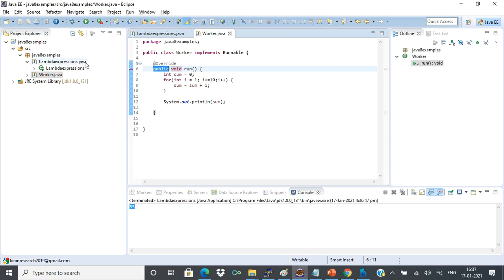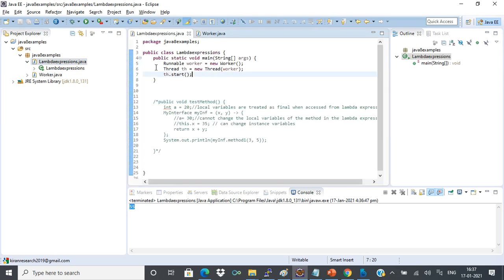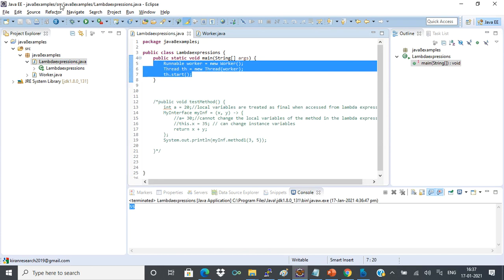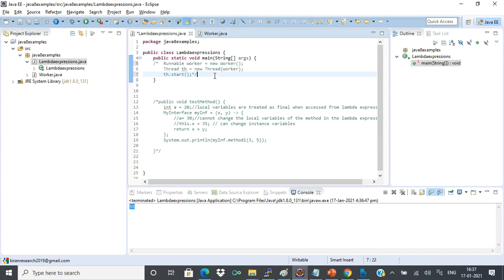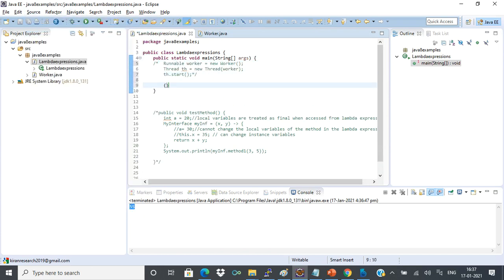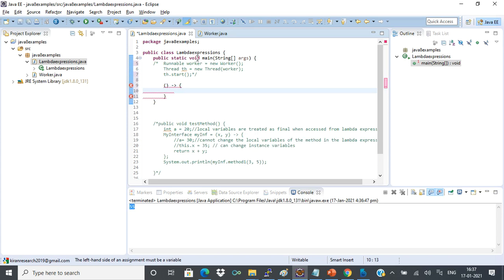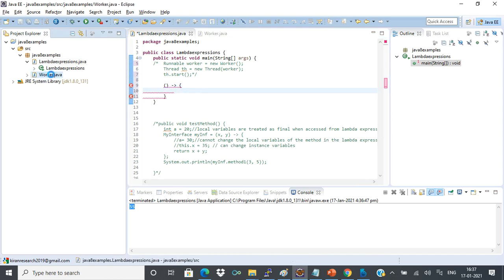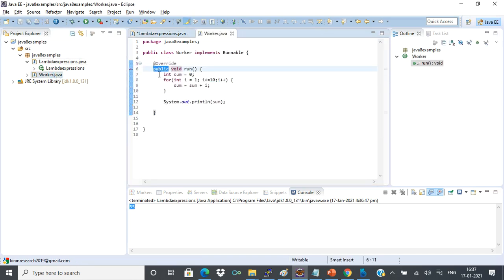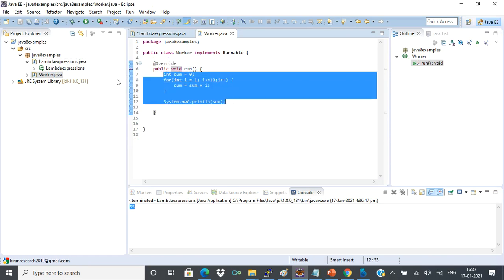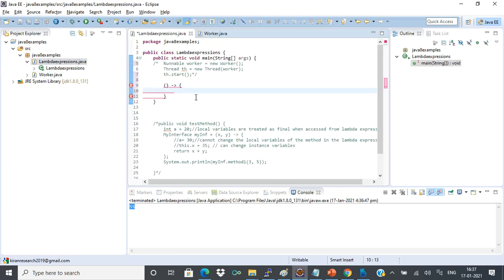So I'll comment this, and I'll get it like this, right? After removing the method name, the return type, and the access modifier, I got this simple one. Now I'll take this logic and copy it here.